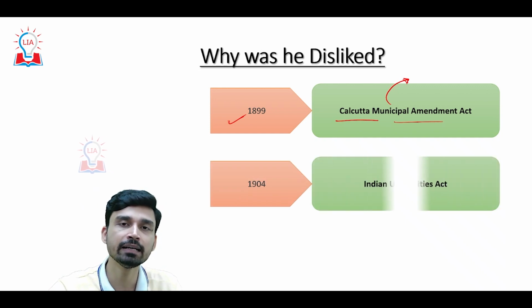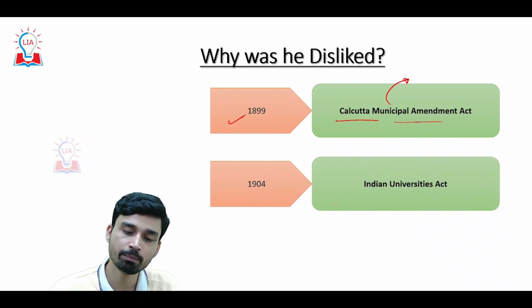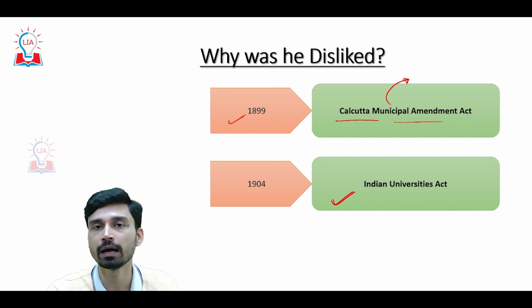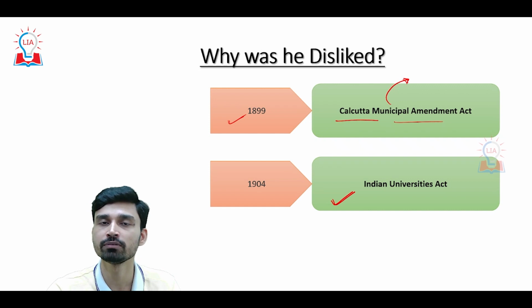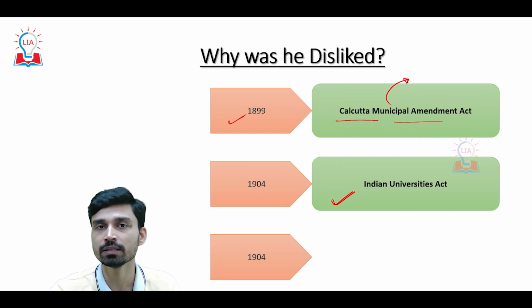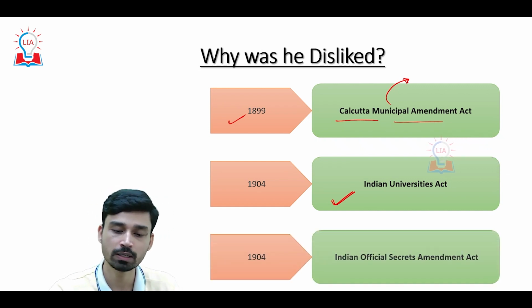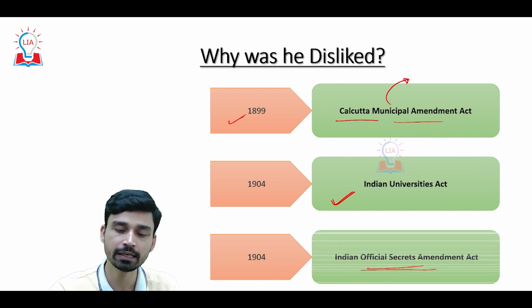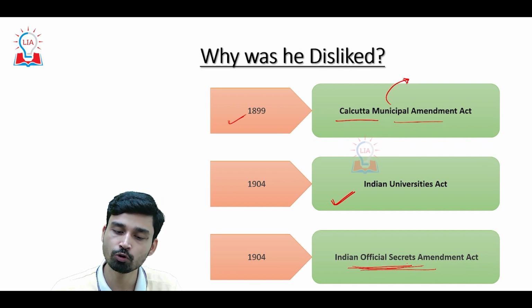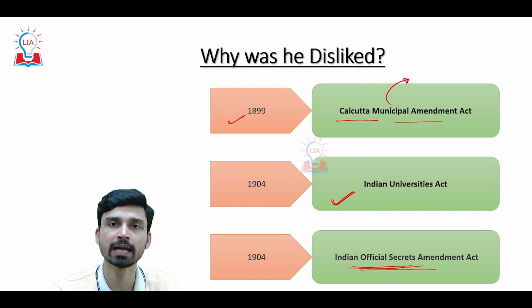Further, in 1904, he took another unpopular decision when he passed the Indian Universities Act, and by the passing of this Act, Calcutta University came totally under British control, and British control over Calcutta University was strengthened significantly. The third unpopular decision, in the same year, was the passage of the Indian Official Secrets Amendment Act, and the main reason behind the passage of this Act was to throttle the freedom of the press in India.